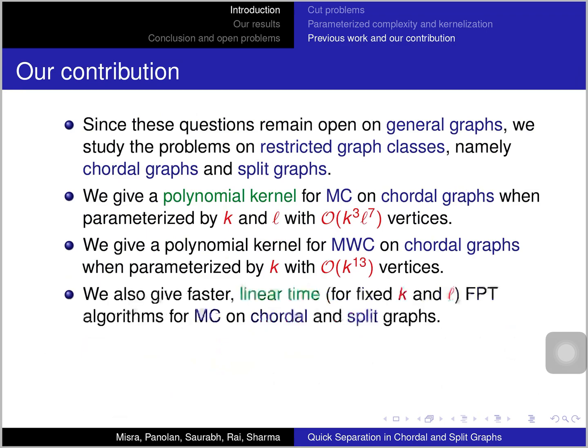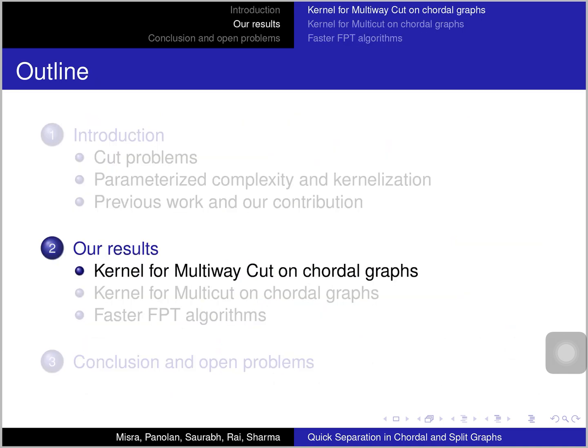And we also give some faster linear time FPT algorithms for fixed k and l for multi-cut on chordal and split graphs. So now I'll go into some of the results in detail. First, I'll go through the kernel for multi-way cut on chordal graphs parameterized by k. In the paper, we present these results in the other order. We first present the kernel for multi-cut, but that involves 2 parameters, and it is easier for presentation that I present it for multi-way cut. The techniques remain exactly the same.